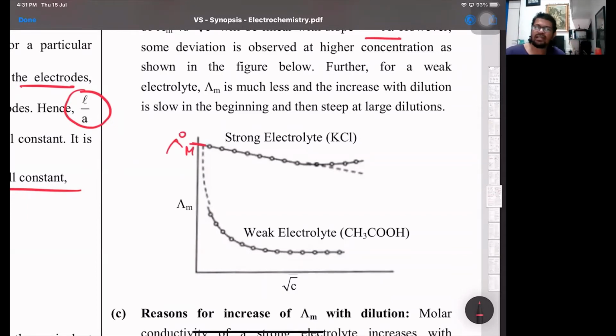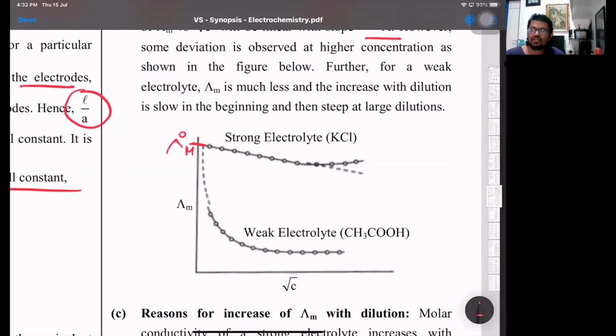But for weak electrolytes, as per Ostwald's dilution law, alpha for a weak electrolyte is approximately 1 only at infinite dilution. The minute you go on diluting it, alpha goes on increasing and it starts giving out more and more ions, but it will never form an intercept on the y-axis. It's going to be almost parallel. So the difficulty was that you cannot calculate the molar conductivity or the equivalent conductivity of weak electrolytes.